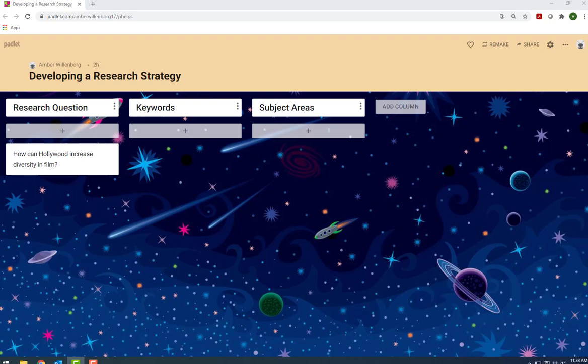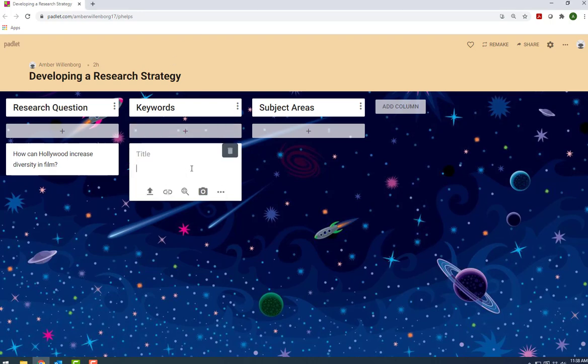When searching for academic sources in library databases, though, we'll search using keywords, the most important words from our research question. In this case, Hollywood, diversity, and film are the most important words from our question. We don't just want to stop there, though. It can be helpful to think about ways of broadening and narrowing the question with our keywords, so we have options for different searches once we get into the database.